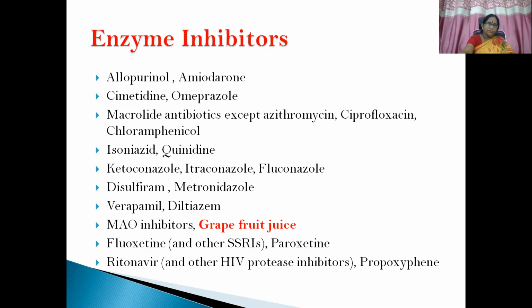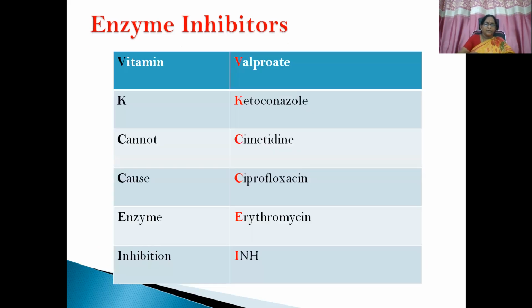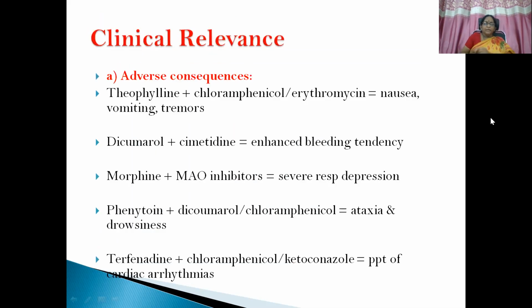So if you can't remember all these names, here is a mnemonic I'm going to give again. Vitamin K cannot cause enzyme inhibition. So here you can see V for valproate, K for ketoconazole, C for cimetidine, C for ciprofloxacin, E for erythromycin, I for INH. So what is the clinical relevance of this enzyme inhibition?